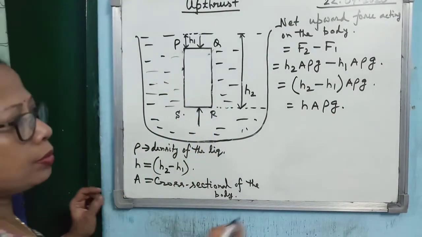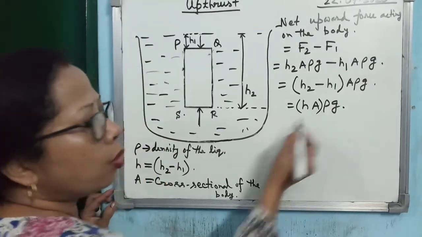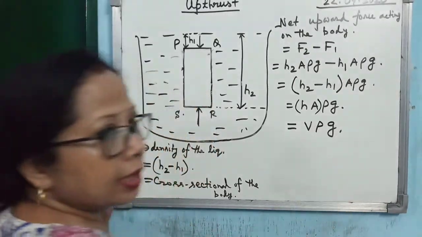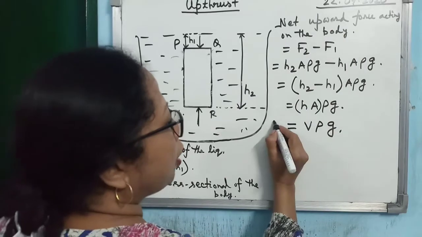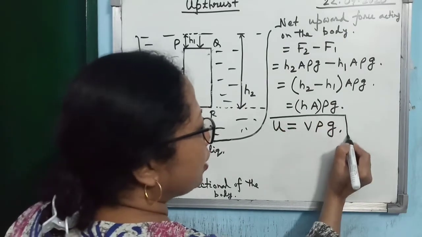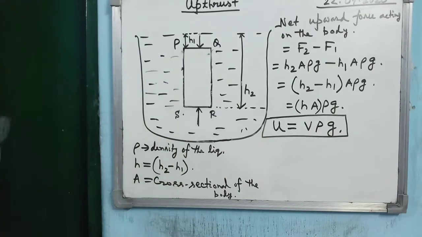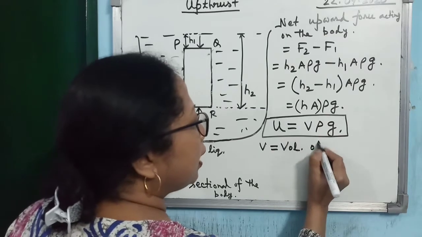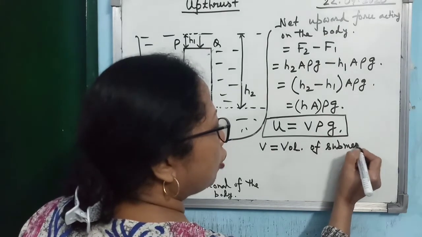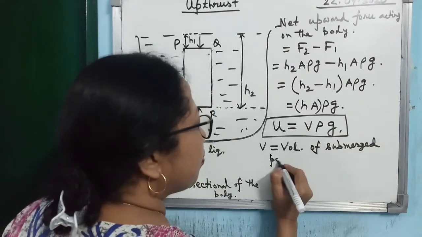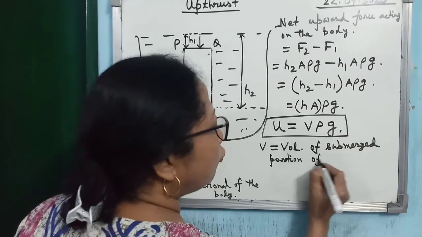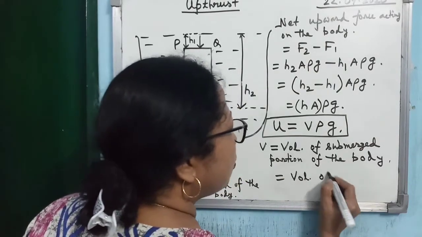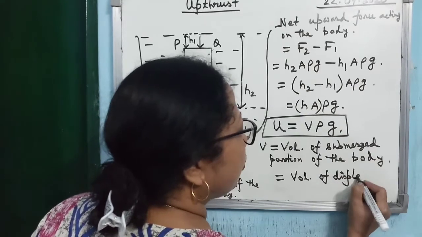Is that clear? Now you see, height into cross-sectional area, what is it? Height into cross-sectional area is volume. So V rho G. So you see, the net upward force acting on the body is nothing but upthrust. So we have got the first relation of upthrust. And what is V here? V is the volume of the submerged portion of the body. Or you can say this is the volume of displaced liquid.